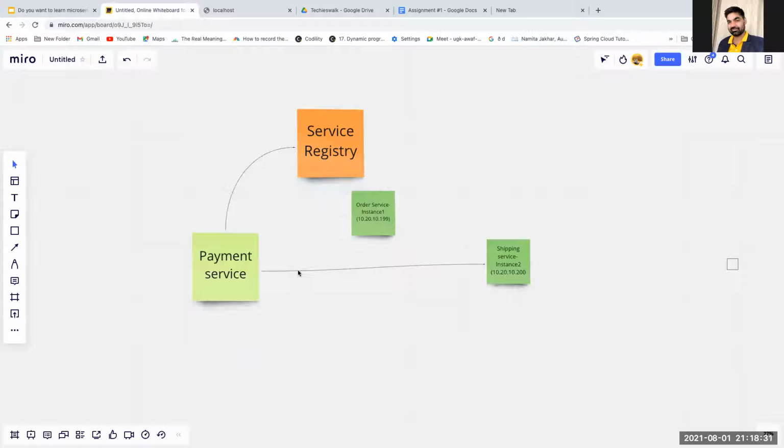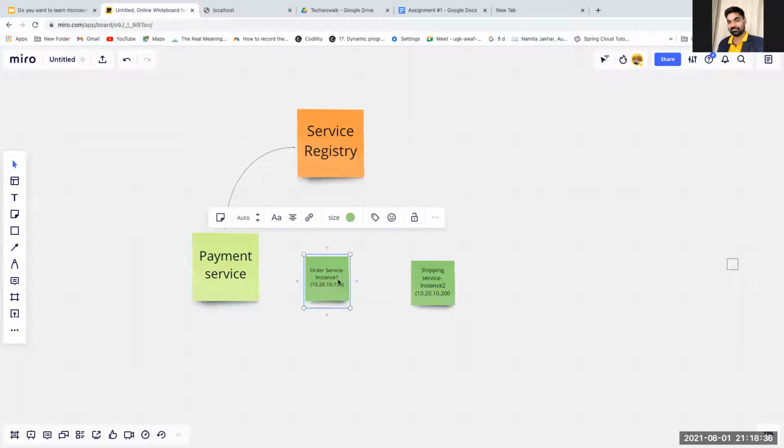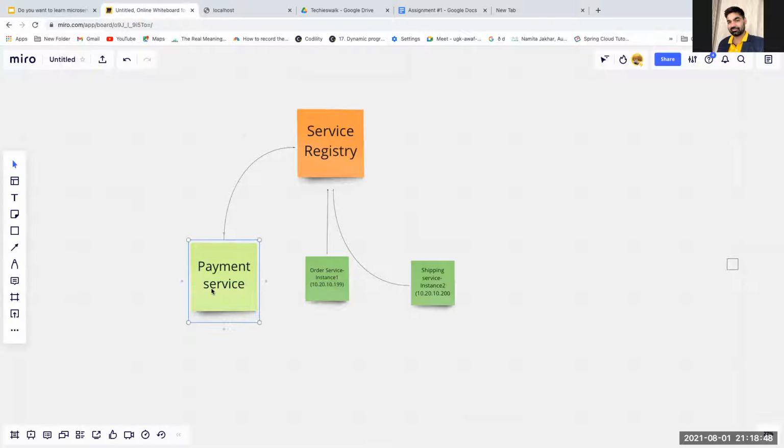We should remove all these links, and the order service and shipping service should register themselves with the service registry. All the services will be registered here in the service registry, and whenever the payment service requires the order service or shipping service, it will talk to the service registry with client-side discovery or server-side discovery, and it will find the required service.